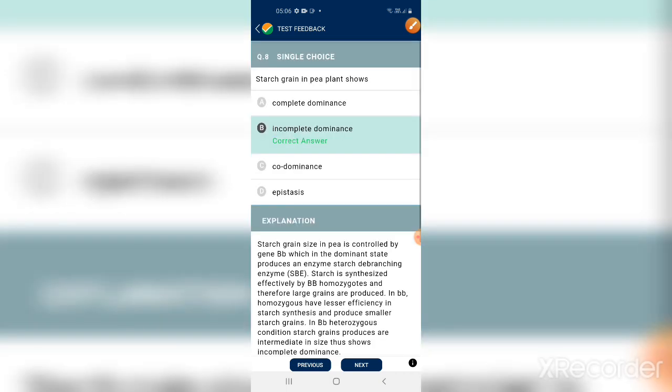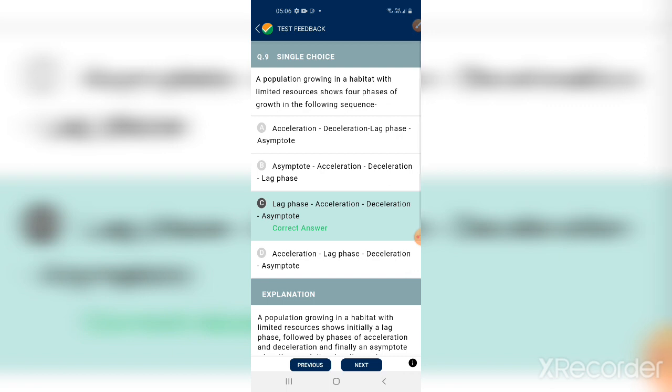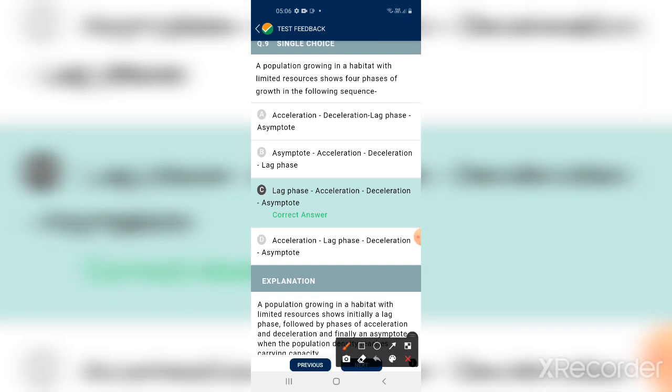Okay, next one, that is botany, ninth one. A population growing in a habitat with limited resources shows 4 phases of growth in the following sequence. This bit is from second year, organisms and population topic.